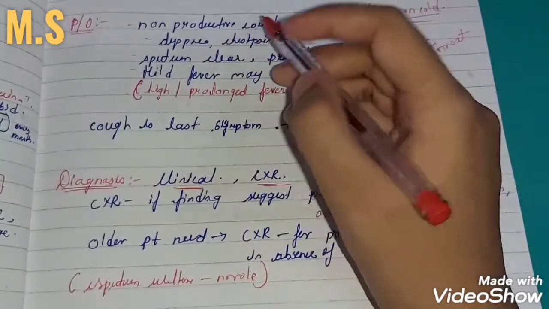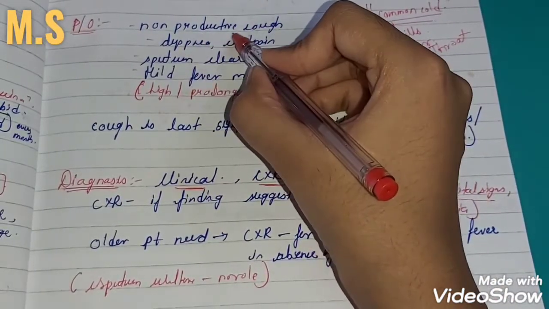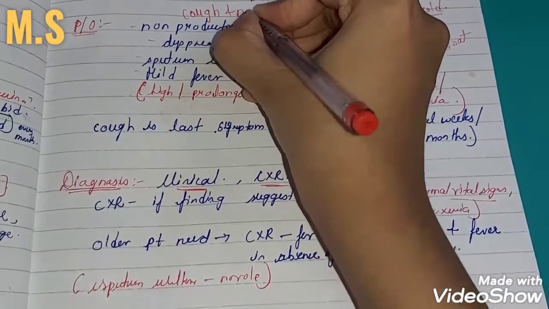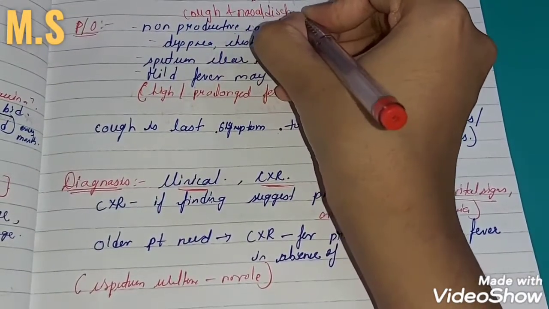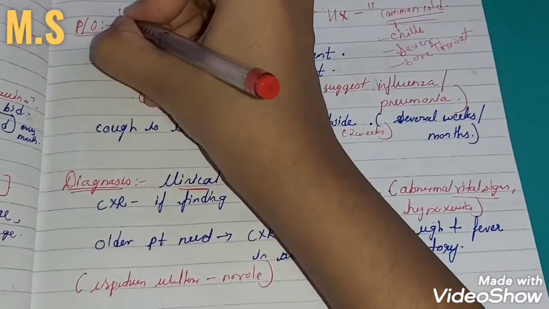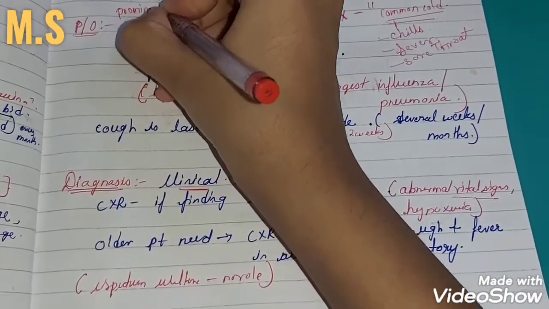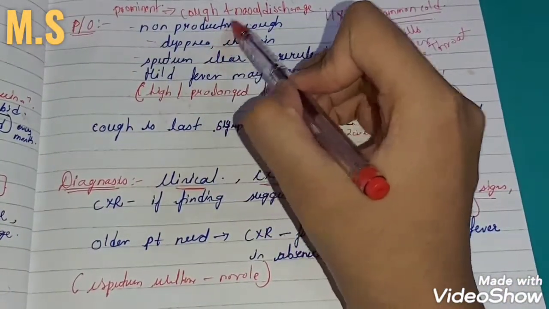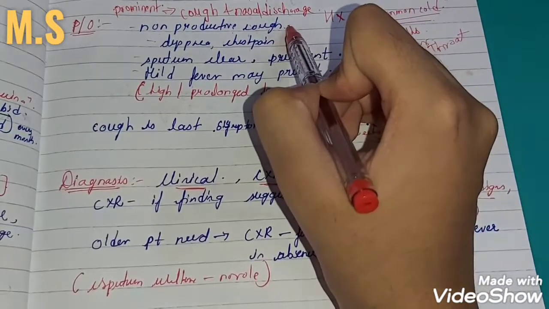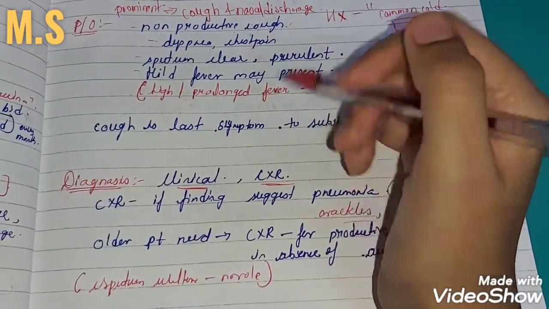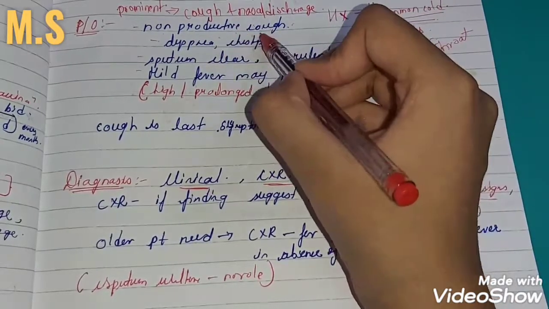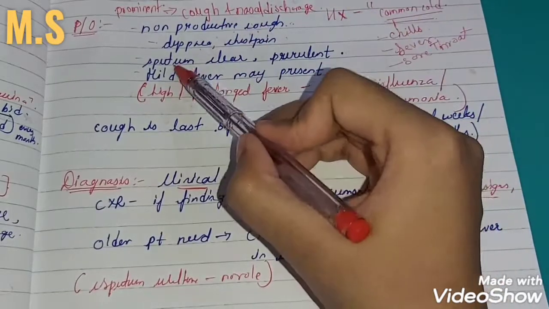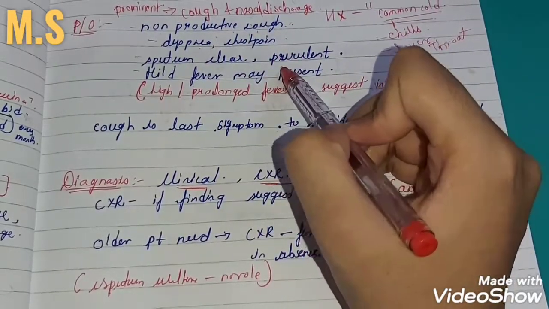So what will be the common signs and symptoms? The patient will have non-productive cough, mainly this cough and nasal discharge. Cough and nasal discharge, these are the prominent symptoms in acute bronchitis, and they will have non-productive cough, but this will be in initial stages. With time, and if they do not seek medical care, that non-productive cough will be converted into productive cough. They will have dyspnea, chest pain, sputum will be clear, or with time it may become purulent.